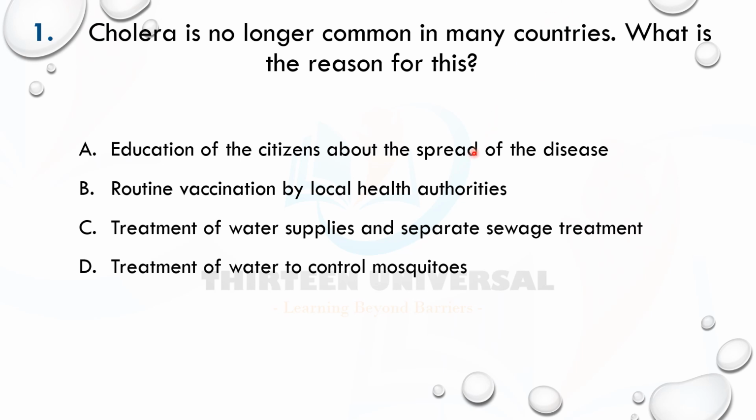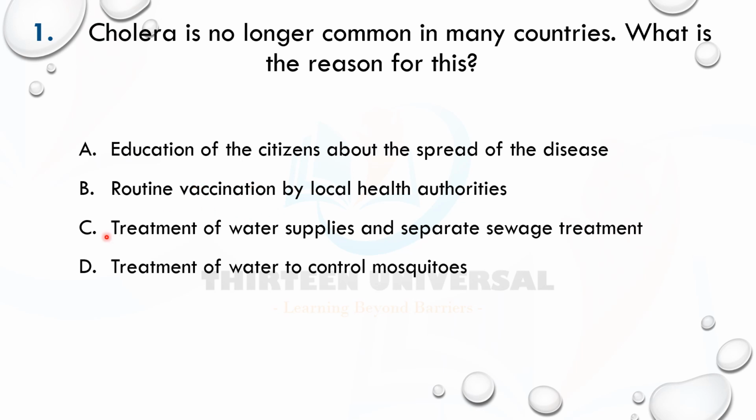Well, that might be part of the reason, that people now know how cholera is being transmitted, the transmission cycle. But this is common for all infectious diseases to be able to handle them. Literacy is very important. But which one is specific to cholera? Routine vaccination by local health authorities: yes, this is generally for all diseases.